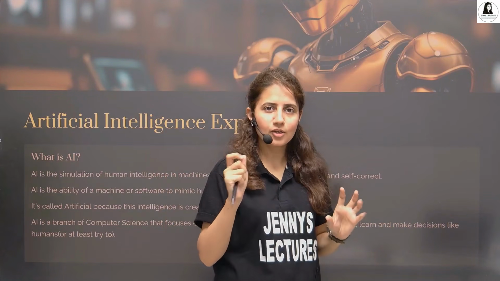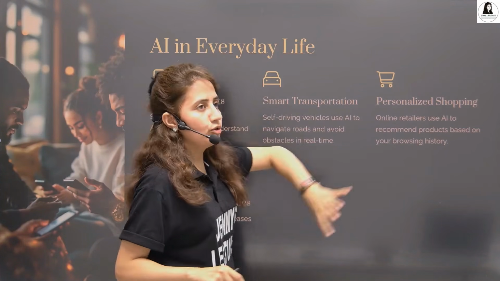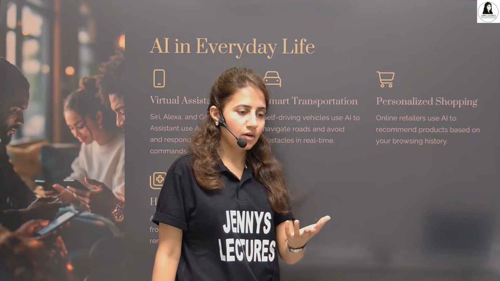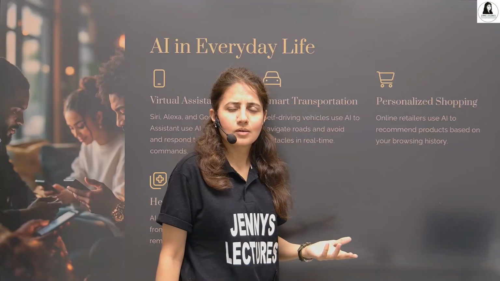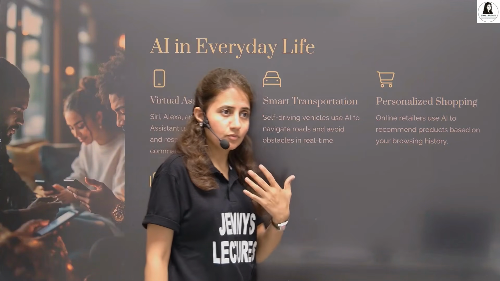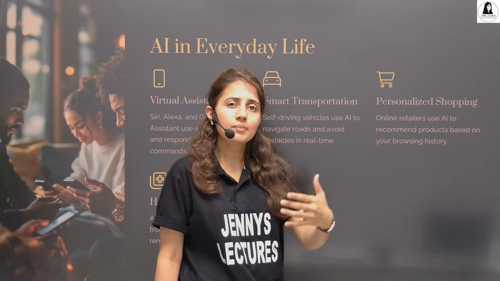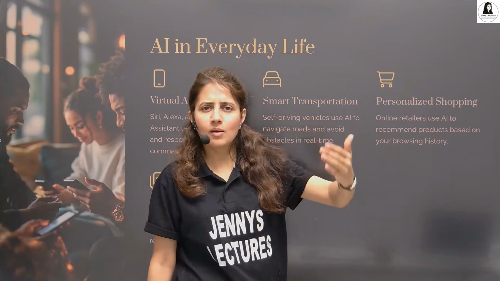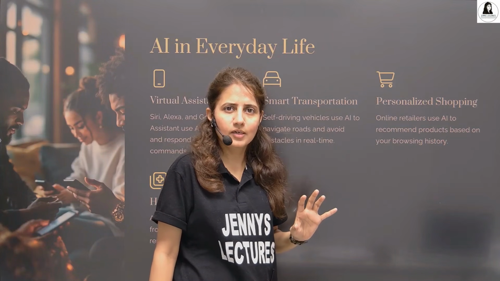I hope now you know the basic idea of what is artificial intelligence, right? And in everyday life also we are using so many AI things. Like in our phone we are having Google Assistant or Siri. That is nothing but AI, right? They can recognize your voice and accordingly they behave, like they can help you to make a call to someone or set alarms or whatever task you want to do, they can do that task, right?